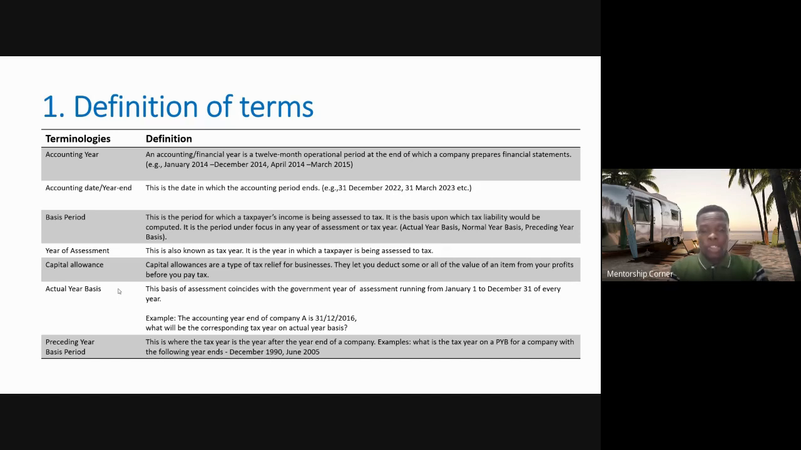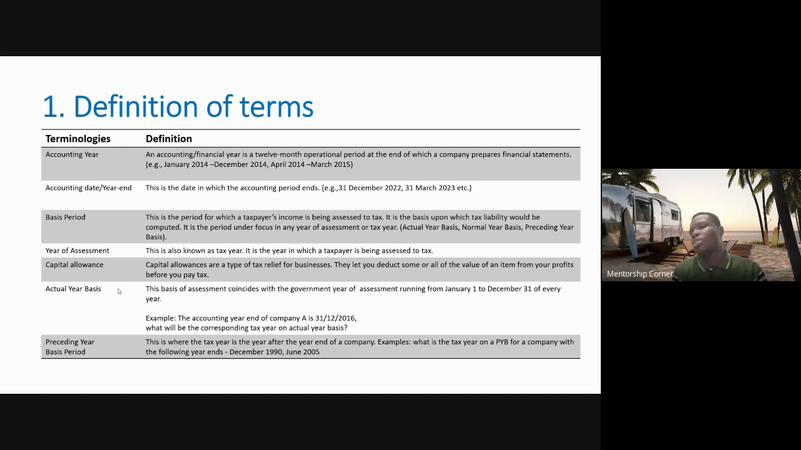Okay, so basis period. This is the period for which a taxpayer's income is being assessed to tax, right? Why do we talk about basis period? Don't worry, subsequently we'll discuss examples of basis period so that you can know how to compute it. But this one is just the definition of terms. It is the period in which the taxpayer's income is being assessed to tax, and like I've put it here, it is the basis upon which tax liability will be computed.